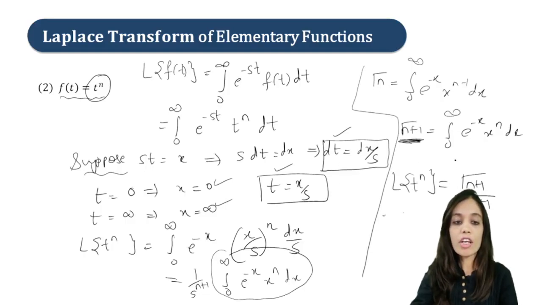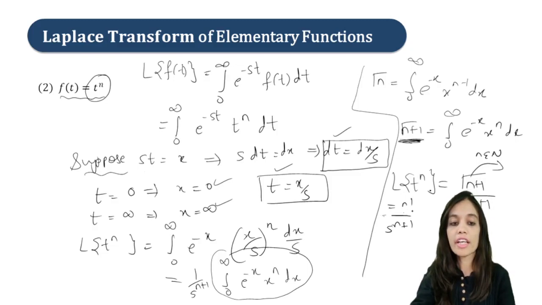Now if n belongs to N, then we can write gamma n plus 1 as n factorial upon s raised to n plus 1. Whenever n belongs to N, then only you can write it as n factorial upon s raised to n plus 1.